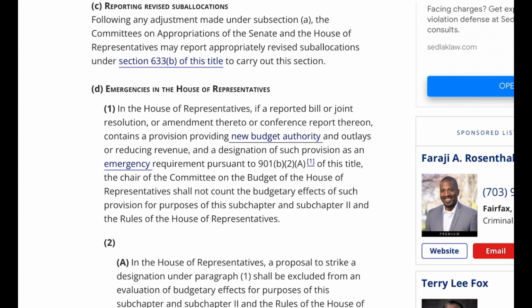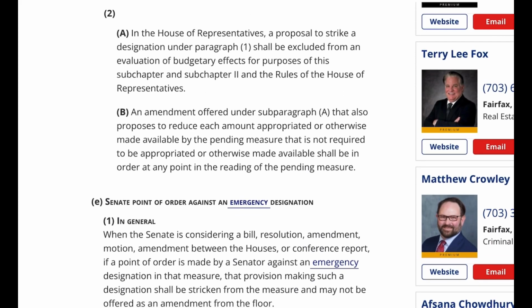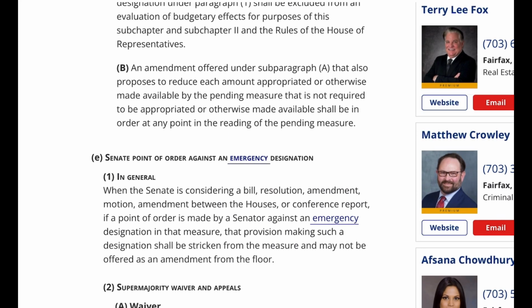2(A). In the House of Representatives, a proposal to strike a designation under paragraph 1 shall be excluded from an evaluation of budgetary effects for purposes of this subchapter and subchapter 2 and the rules of the House of Representatives. B. An amendment offered under subparagraph A that also proposes to reduce each amount appropriated or otherwise made available by the pending measure that is not required to be appropriated or otherwise made available shall be in order at any point in the reading of the pending measure.